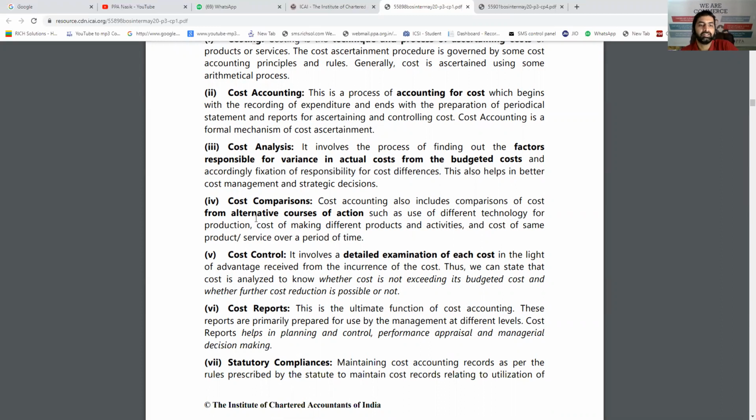Cost comparison, finding out different alternatives and comparing their cost, is cost comparison that we all generally do in marginal costing and decision making. Cost control we have already discussed, that is controlling the cost to the given budgeted level.